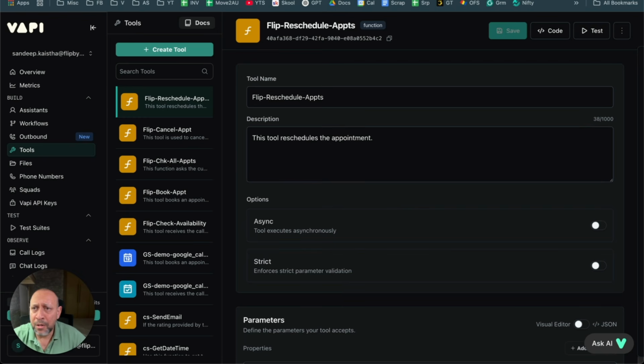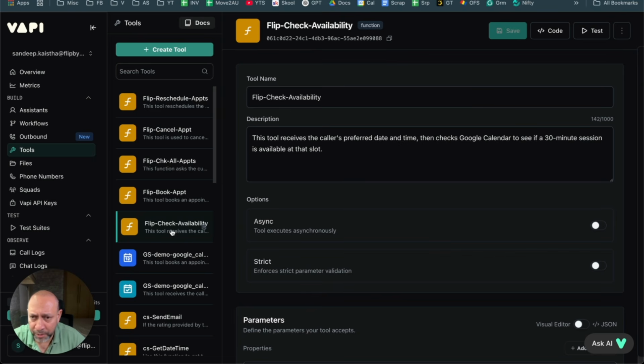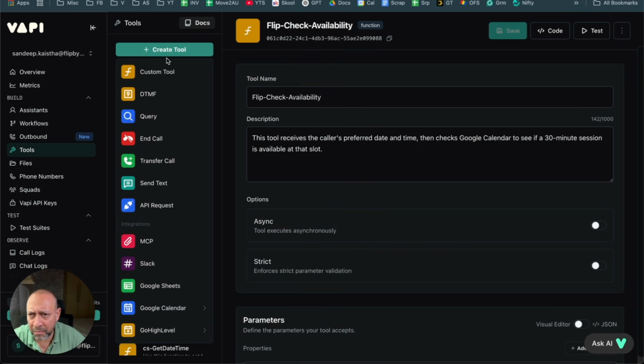Okay. So now what it does is that once you come here and you say check availability, this is the first function. And to write a function, you can just say create tool, custom tool, that's it.